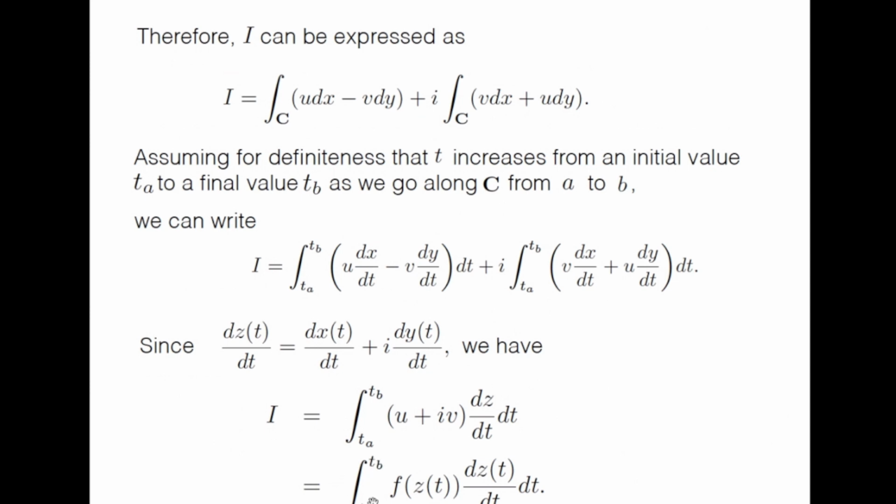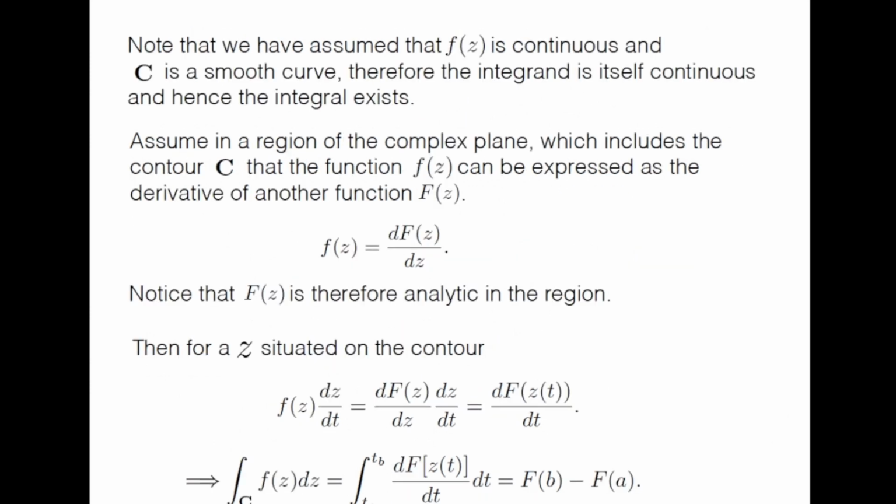So in terms of the parameters, we can write it like this. Note that we have assumed that f(z) is continuous and C is a smooth curve. Therefore, the integrand is itself continuous and the integral exists. Okay, so that's what we have assumed.